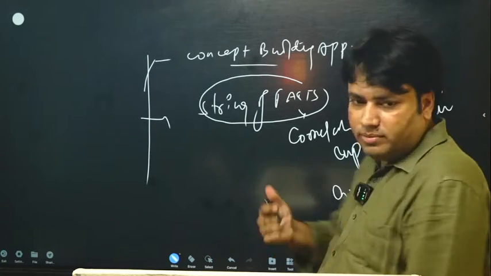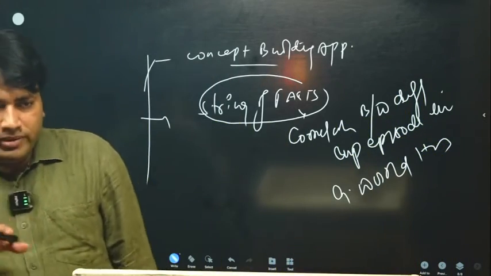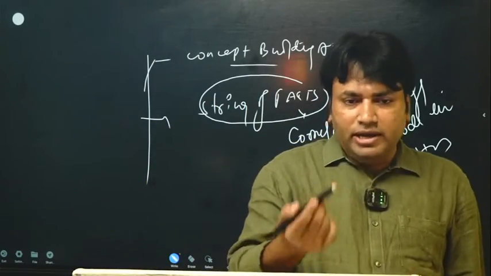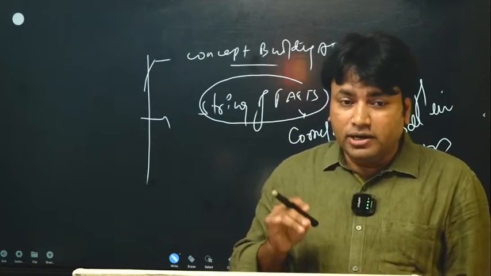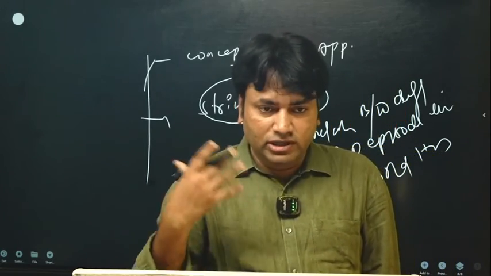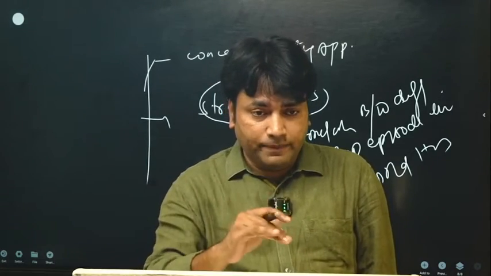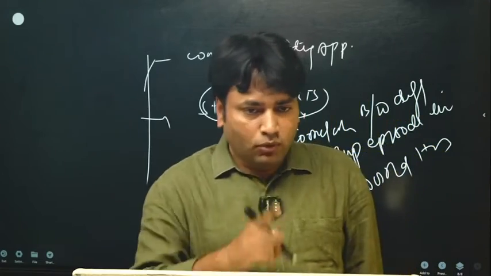When you are able to correlate different events together, you will be in a position to write the answer to the most difficult question in a very simple manner. Within the word limit, you will be able to justify the demands of the question. So you will have to take care of all these things while writing the answer.